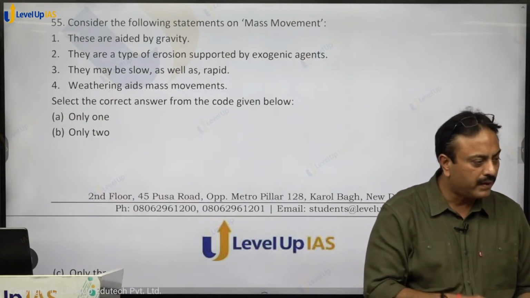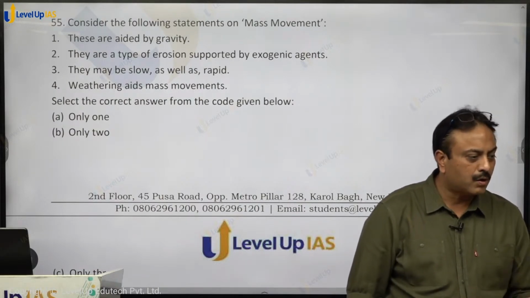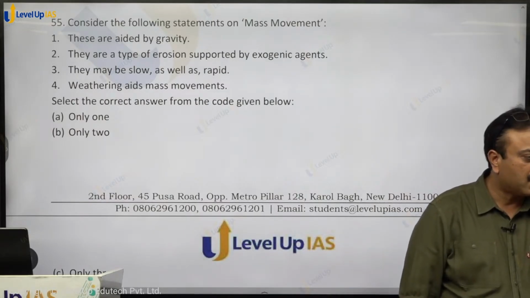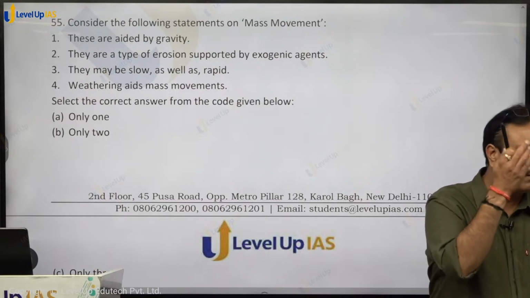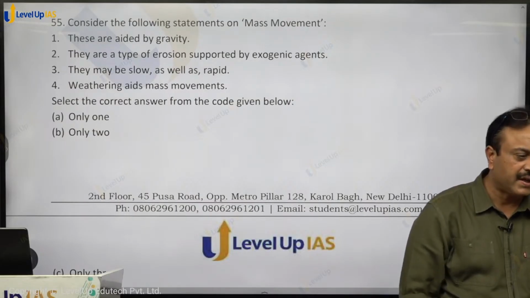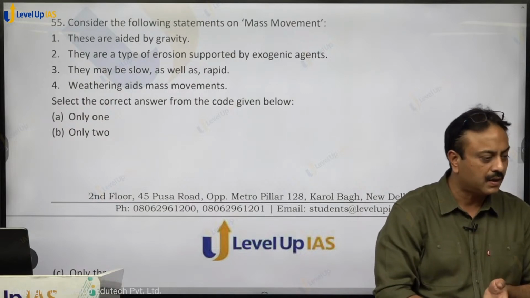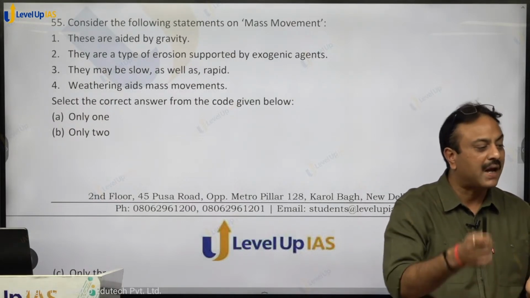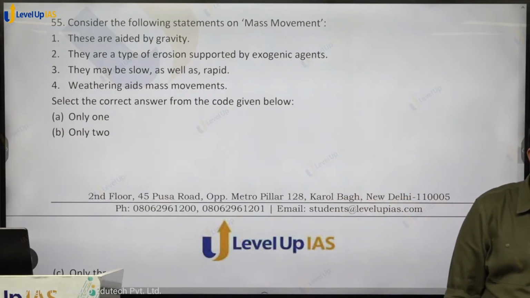insolation, wind, rainfall, glacier, the material or the rock present in a particular location may become more fragile, more weak, may become more fragmented, right? And then it will be more affected by any slight disturbance and it will start falling down under the impact of gravity. But when a specific movement will take place, it will take place only under the impact of gravity. So if you are saying that exogenic agents will support it from backhand, that is already written over there that weathering aids mass movement.